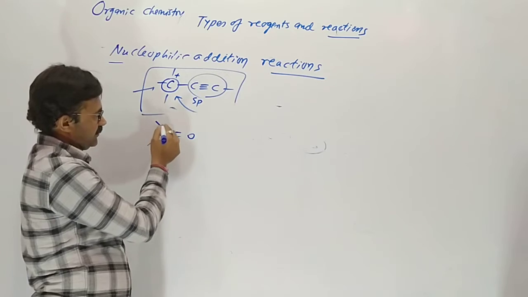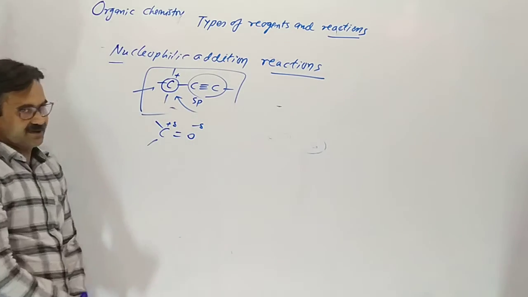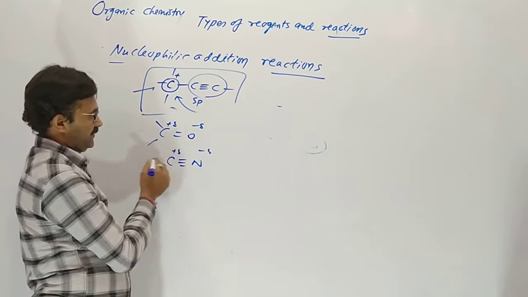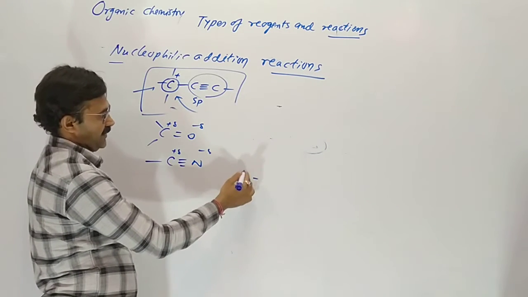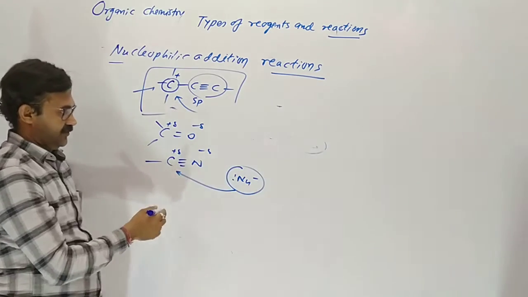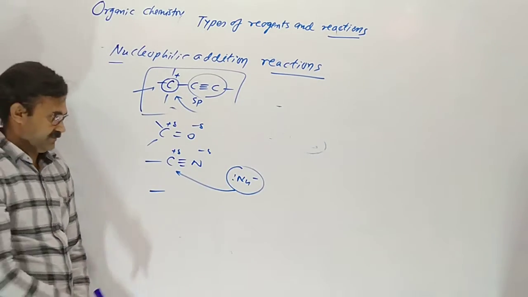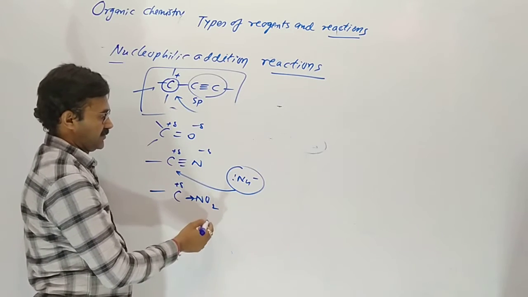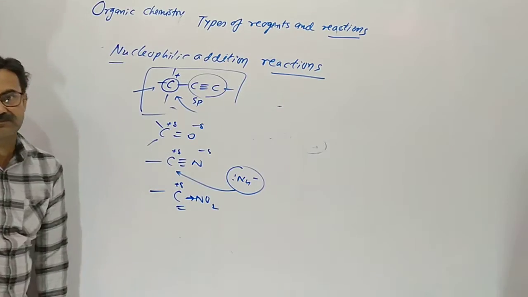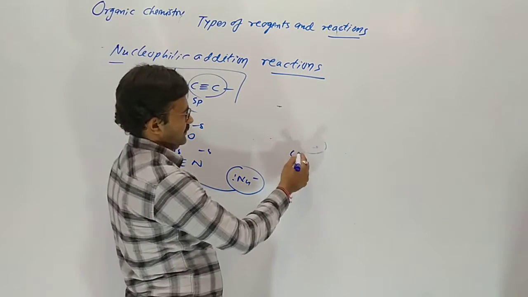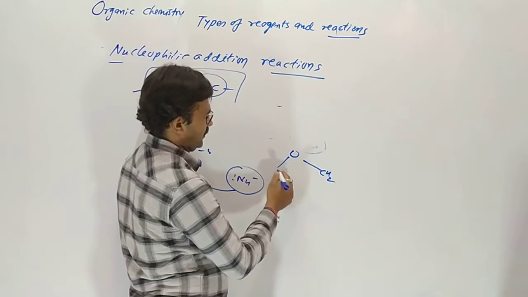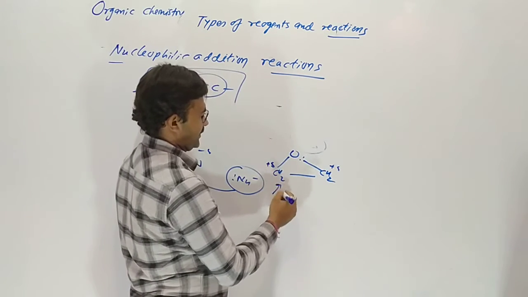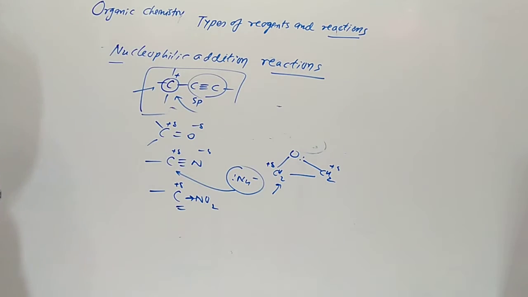In the carbonyl group, carbon is positively charged. In the cyanide, carbon is positively charged. So our nucleophile, the negative charge species, attacks the positively charged carbon. Whenever carbon is combined with a nitro group, carbon is positively charged. In a cyclic ether, oxygen is more electronegative, so carbon is positively charged and attack occurs there.